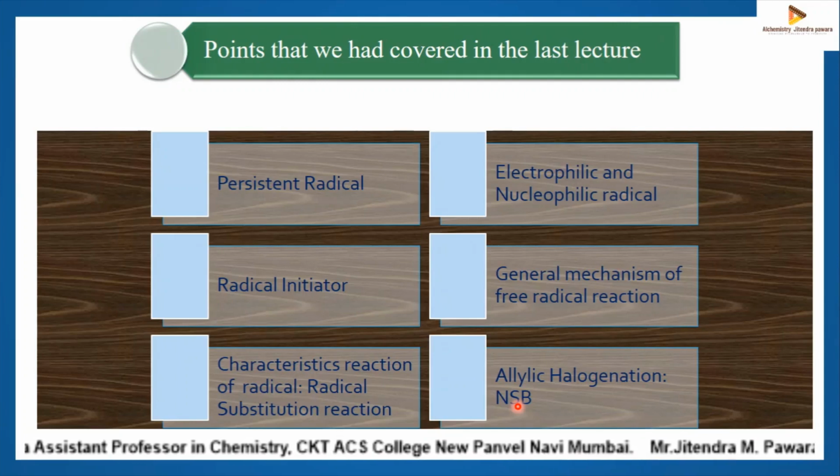NBS is also a highly regioselective brominating agent. The alpha position to an aromatic ring, which is called the benzylic position, or to a carbon-carbon triple bond, or to a carbonyl group, is substituted when you are using NBS. When double bond and triple bond are there in the same molecule, it prefers the position which is alpha to the triple bond. For this reaction we are using carbon tetrachloride as a non-polar solvent.